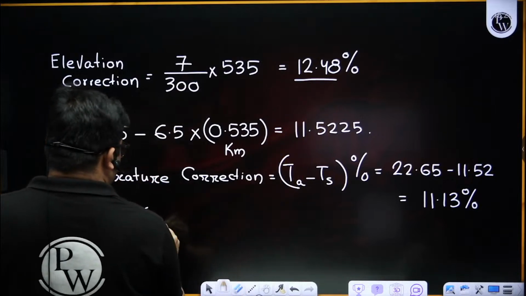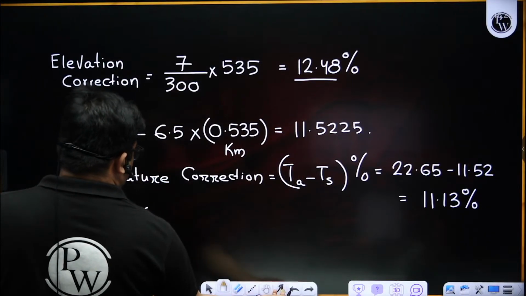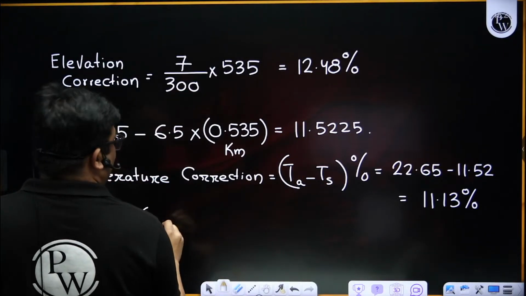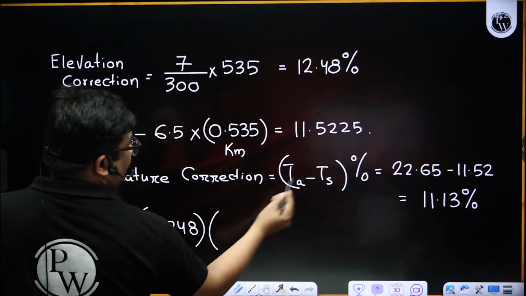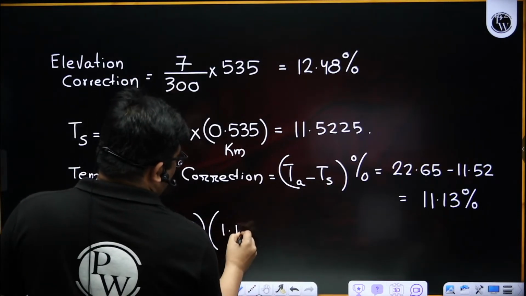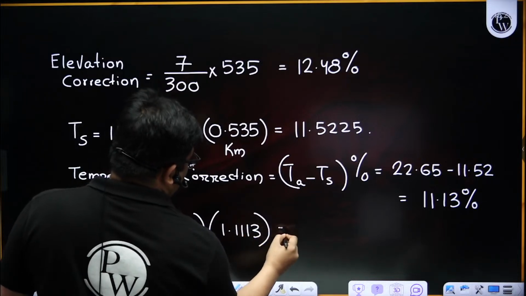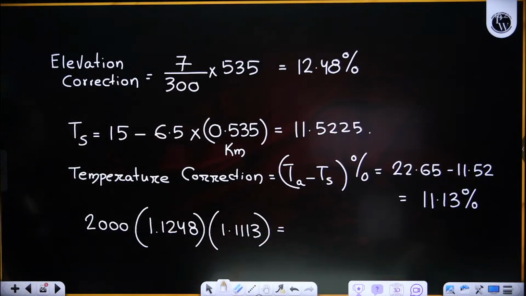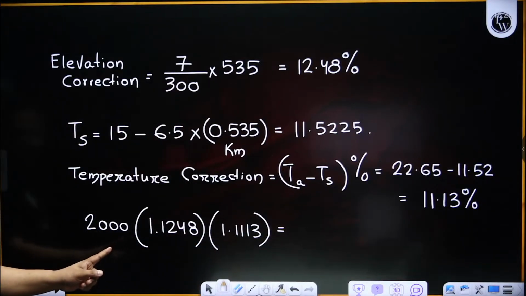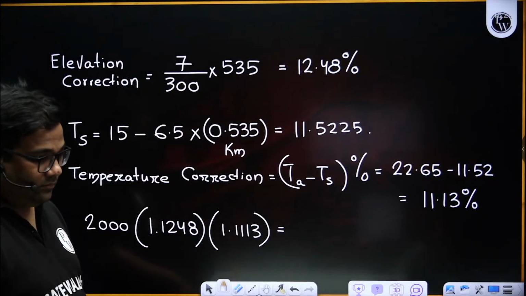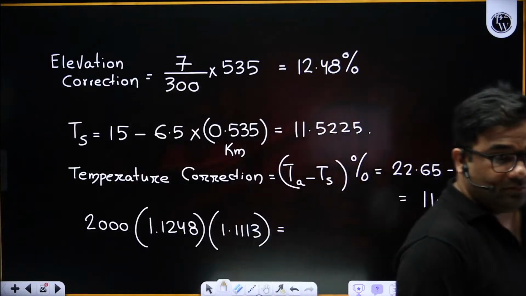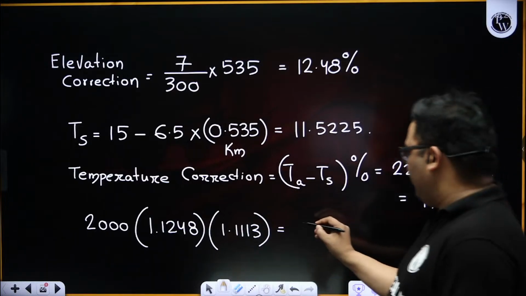So I can say 1.1248, and then for this 1.1113. If you do like this, you will save time. How much are you getting? 2500 you are getting, right?